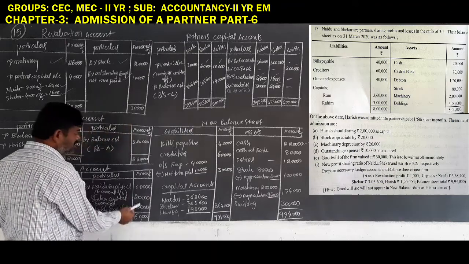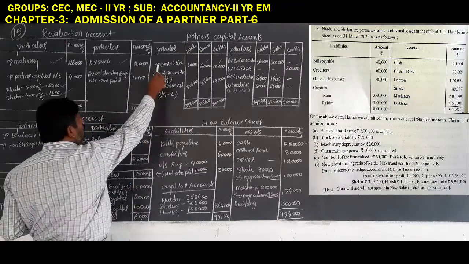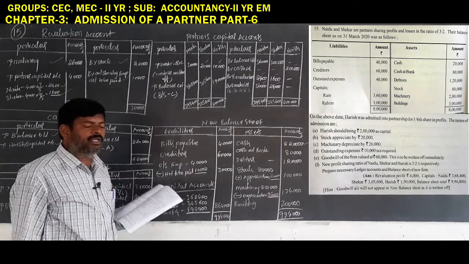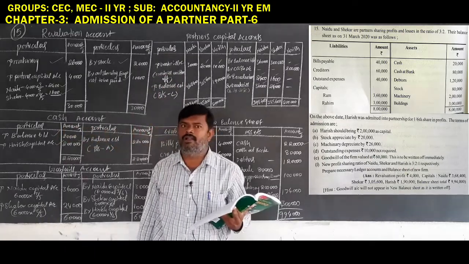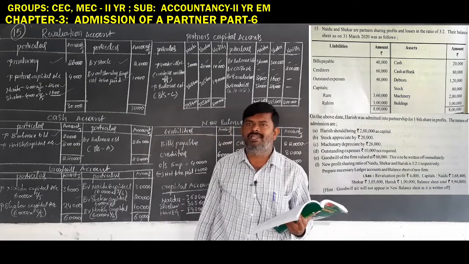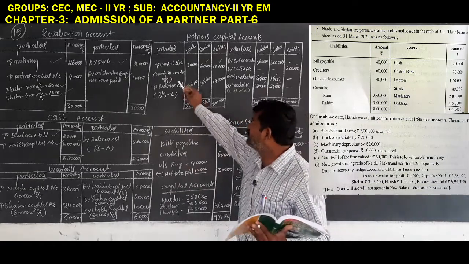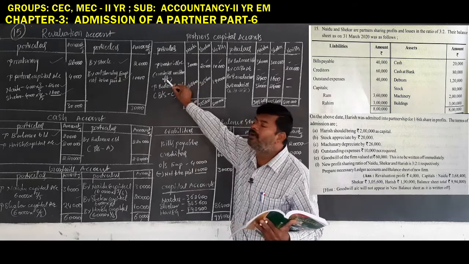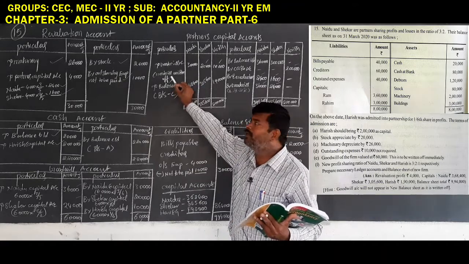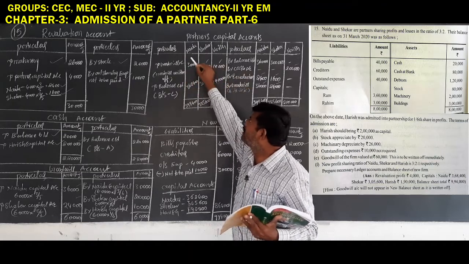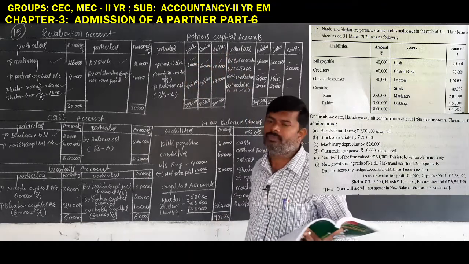This is the amount as usual, the goodwill amount. So goodwill must be recorded on the debit side of the capital account when it is written up. When it is written up, remember one thing: in this condition only you have to record the goodwill account on the debit side as per the new ratio.